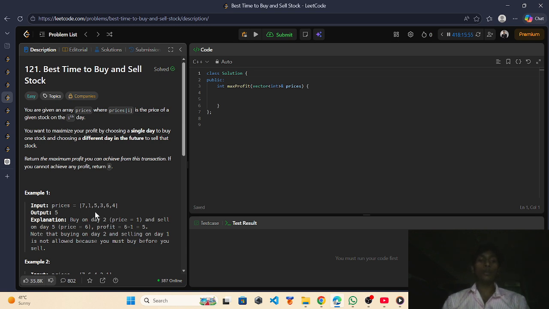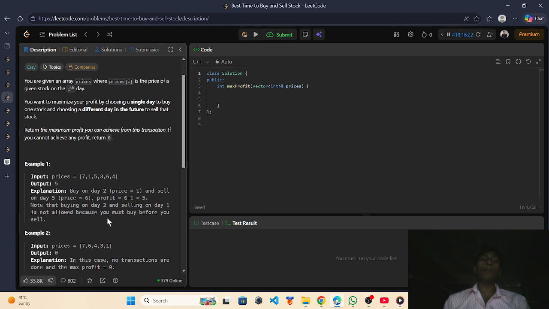Suppose you buy the stock on day 2 at rupees 1, and you sell this stock at rupees 6.